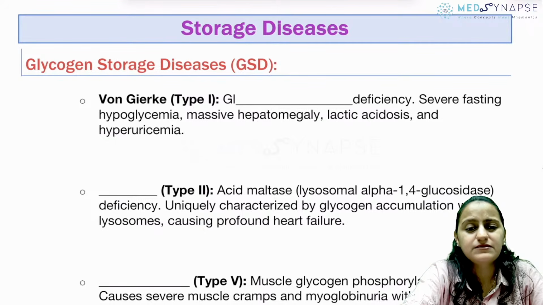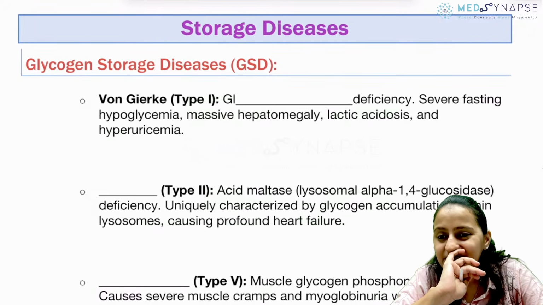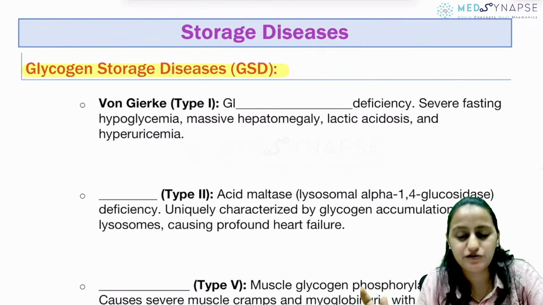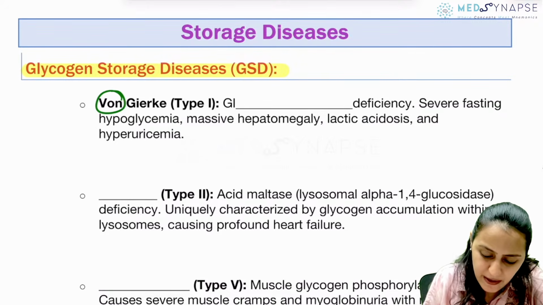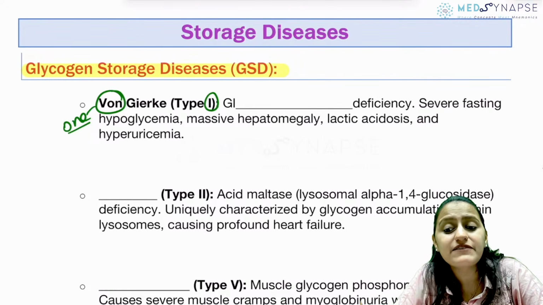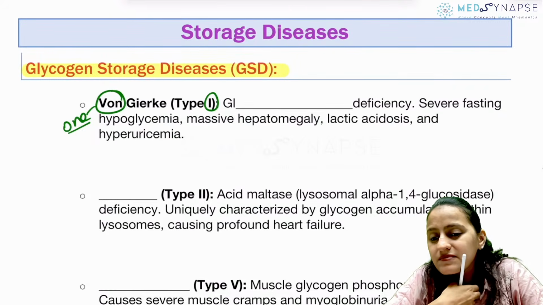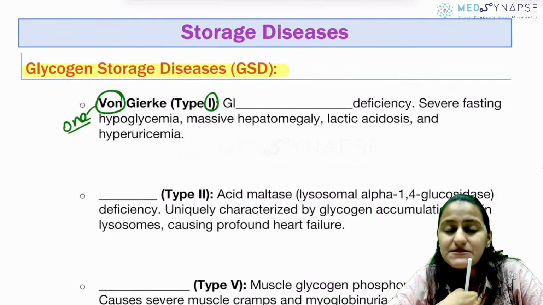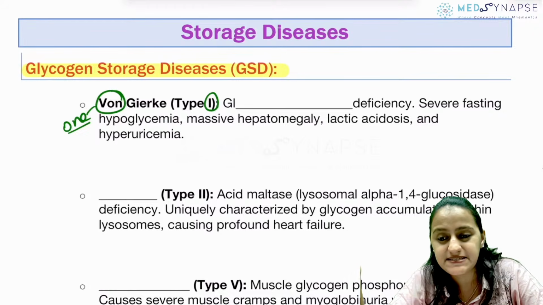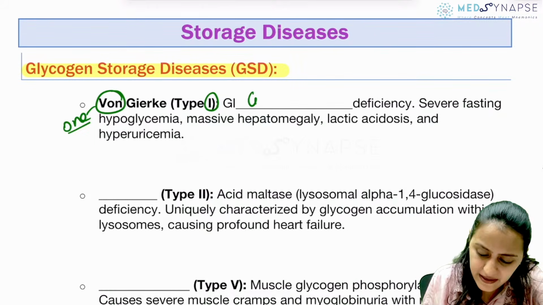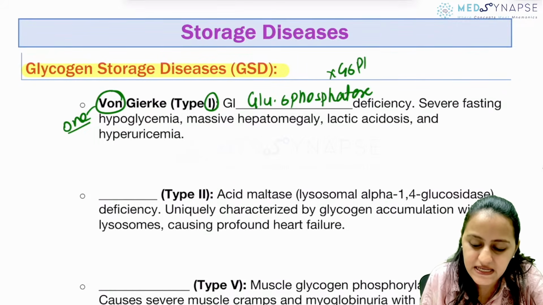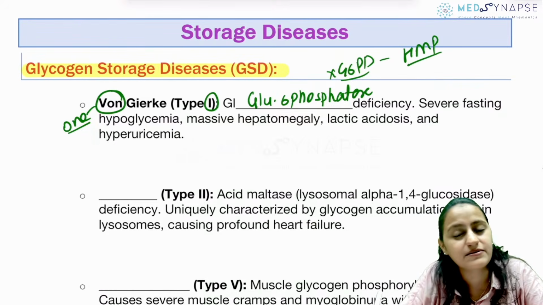Done with this? Where is the live chat? Great. Going to very important glycogen storage diseases. Very, very important. One question from here again. So one Gierke's, remember one is one. It is type 1 glycogen storage disorder where you have deficiency of what enzyme? Is it G6PD, glucose 6-phosphate dehydrogenase, or it is glucose 6-phosphatase? Remember, it is glucose 6-phosphatase, not G6PD. G6PD is for HMP shunt, rate limiting there.